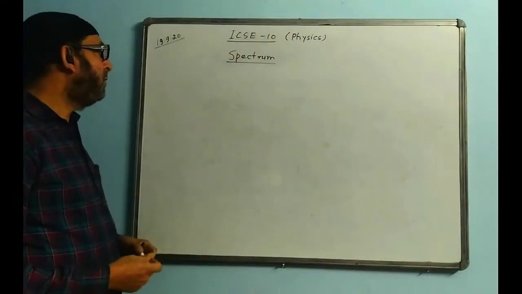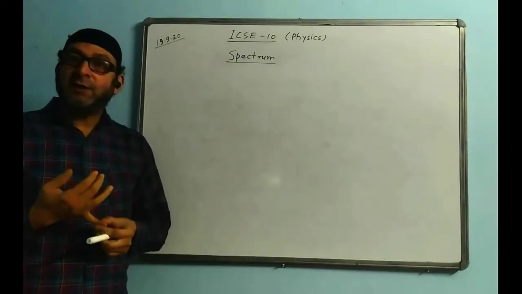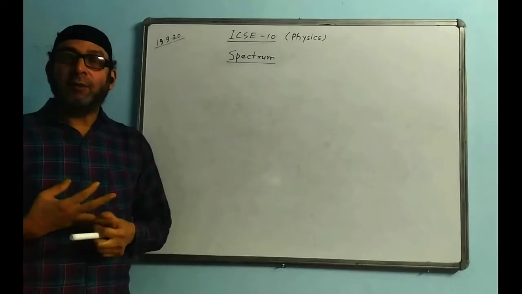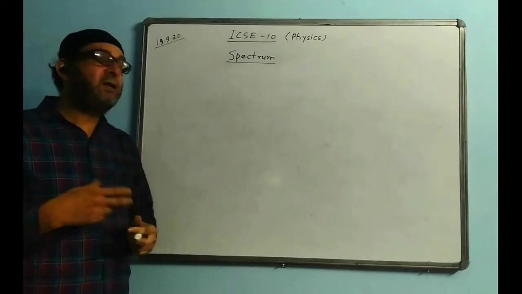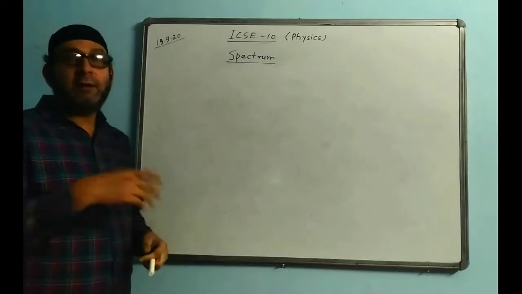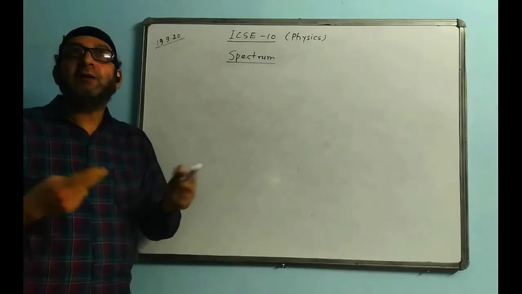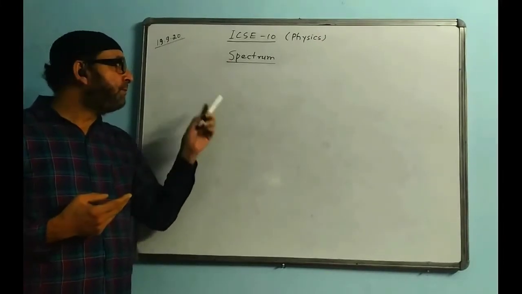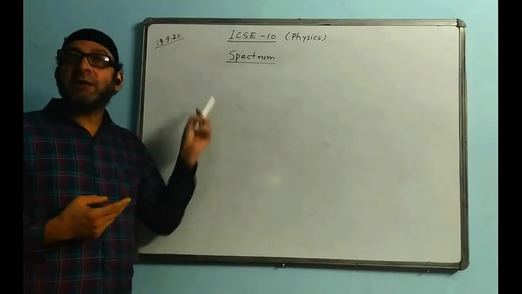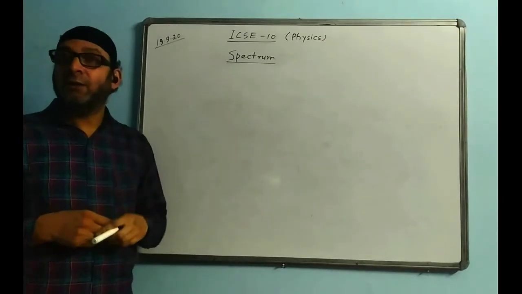Now you have to learn only the properties of UV rays and infrared rays, their properties and other uses and all that. Only of these two you have to learn. Before, everything was there, but now they have reduced it, only about these two you have to learn. But keep a little idea. Gamma rays, uses and properties will come in the last chapter, radioactivity, so there I will discuss.